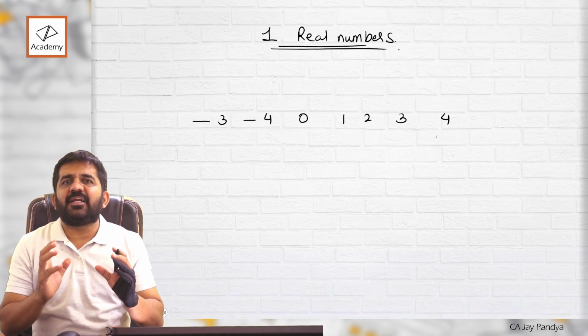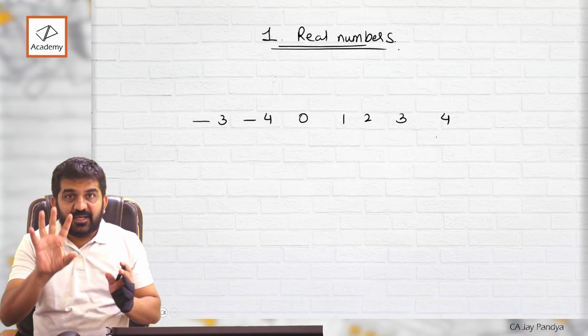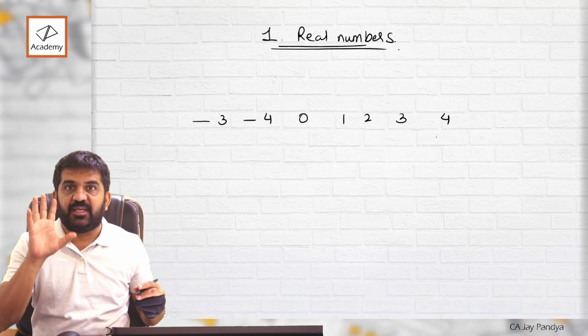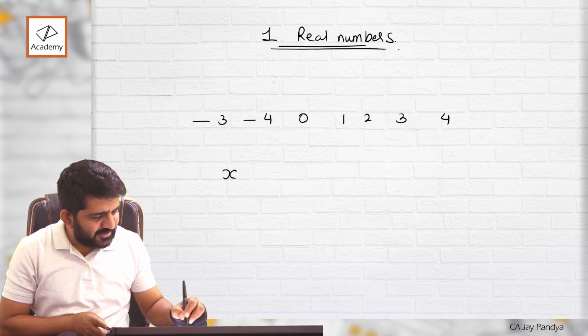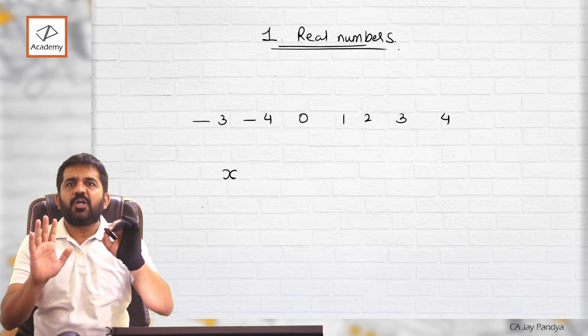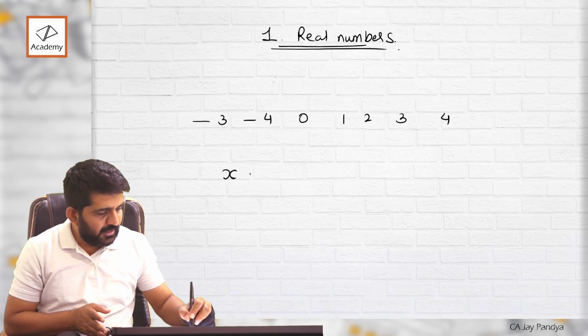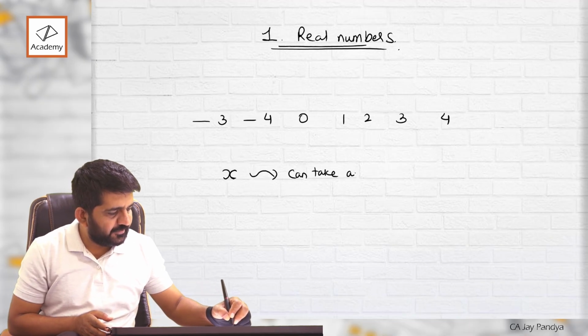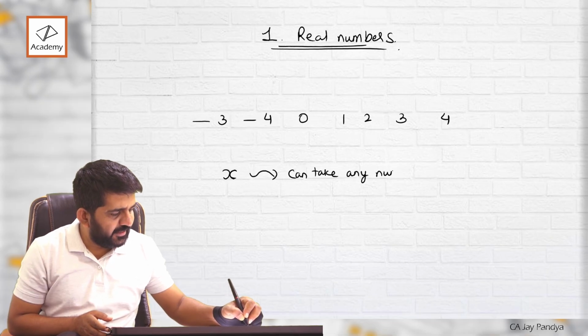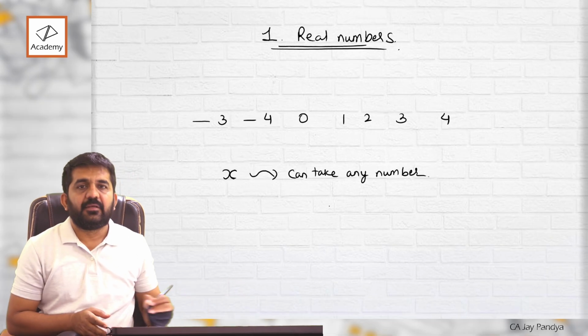If some mathematicians want to say, let us understand the concept of a variable. Say x is a variable. What does variable mean? X can take any number.